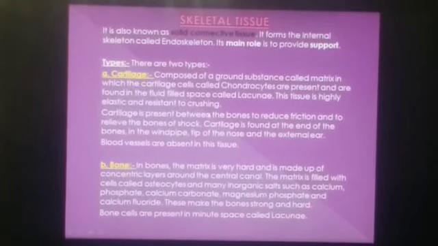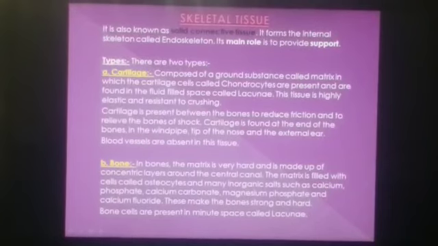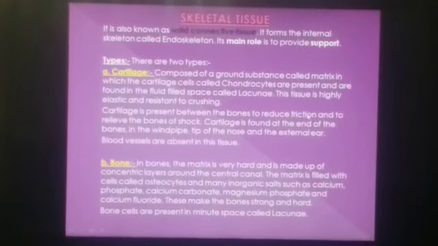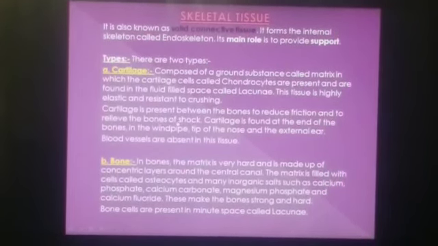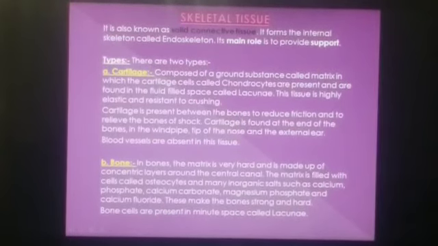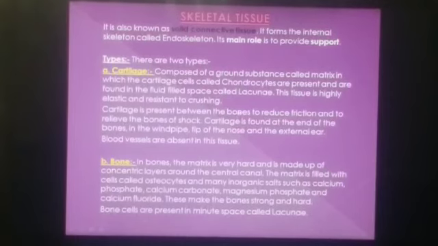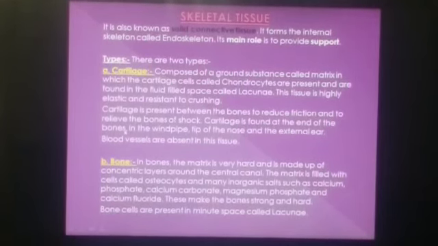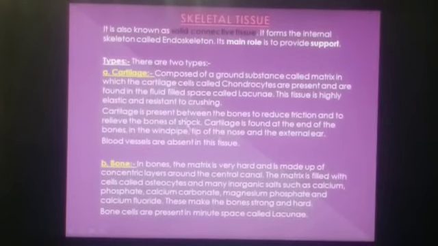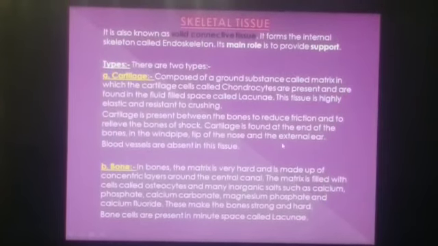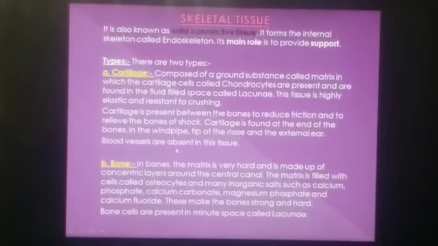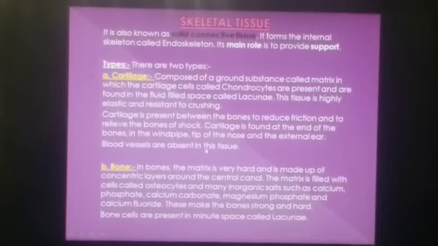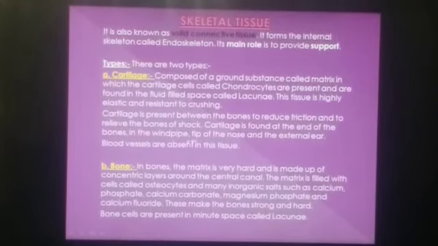Cartilage is present between the bones to reduce friction and to relieve the bones from shock. Cartilage is found at the end of the bones, in the windpipe, tip of the nose and the external ear. But blood vessels are absent in the cartilage tissue.